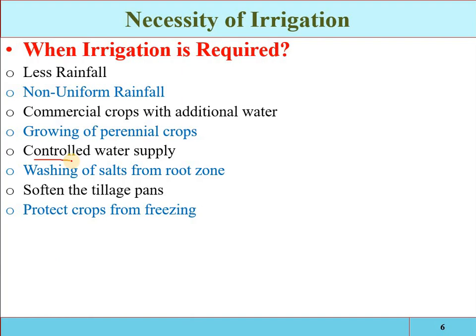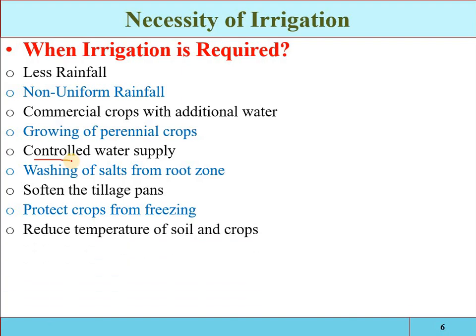Protect crops from the freezing. Suppose continuously at regular interval you are applying the water into the root zone. In those areas where the temperatures are less than the freezing point, the root zone becomes frozen, and again the roots will not easily penetrate in those areas. So if you are properly providing continuously some amount of water, then the root zone will be protected from the freezing.